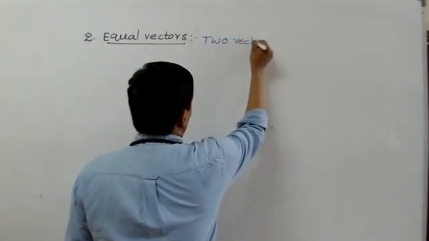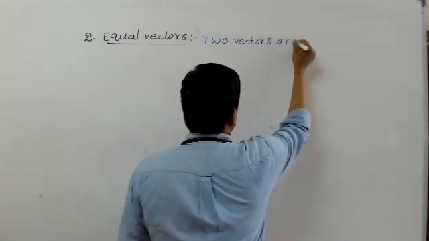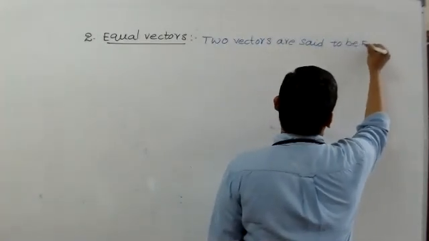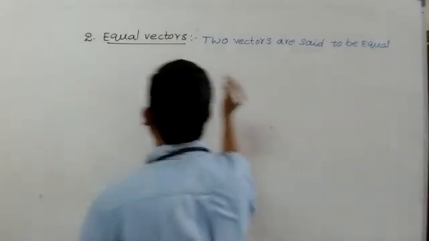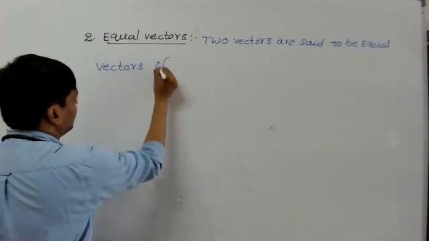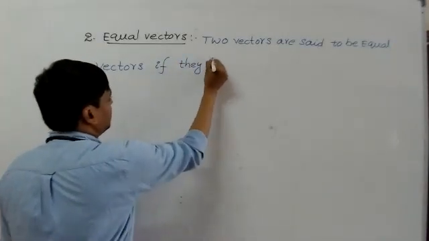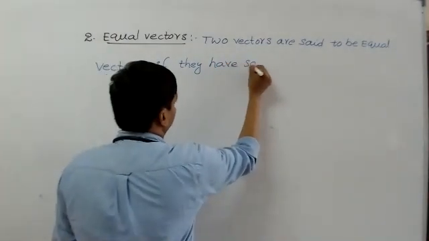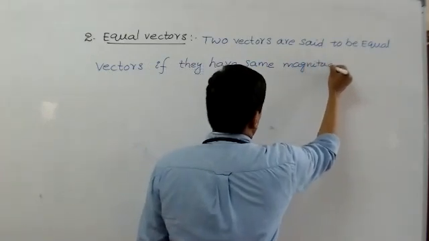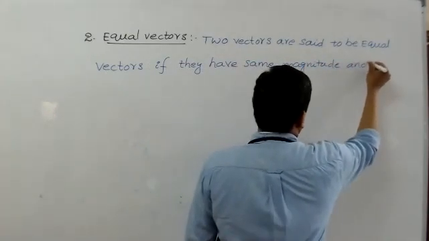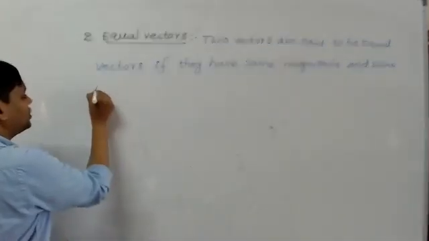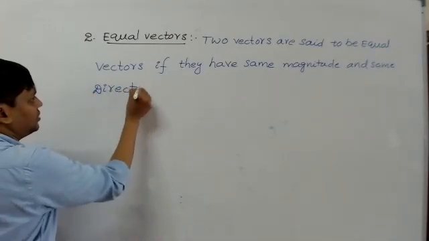Two vectors are said to be equal vectors if they have same magnitude and same direction.